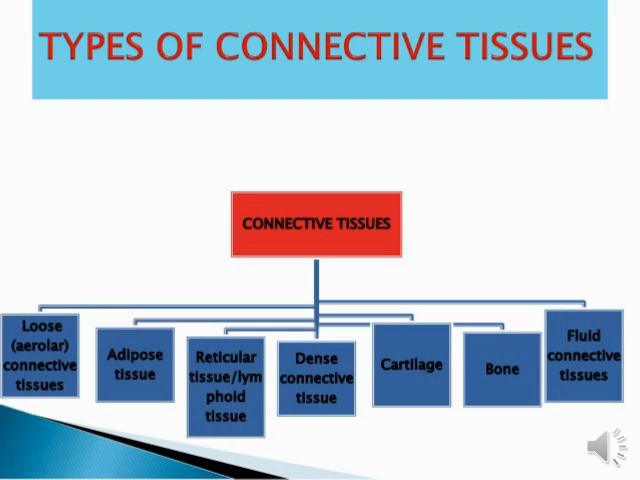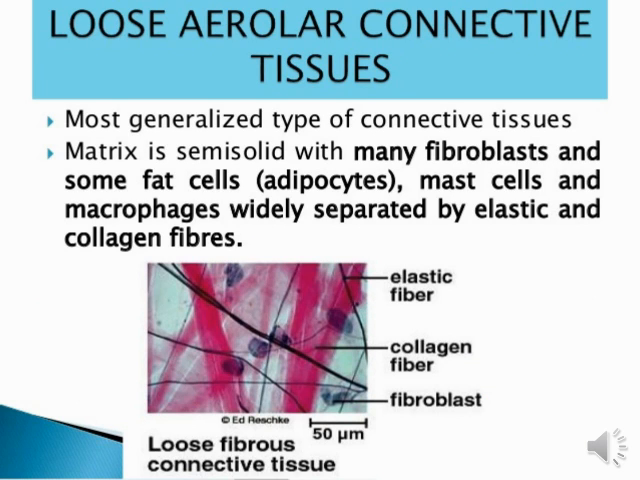Okay, students. So here the first is loose connective tissue. What is loose connective tissue? The most generalized type of connective tissue. It is a very common kind of connective tissue, and its matrix is semi-solid with many fibroblasts and some fat cells, adipocytes, mast cells, and macrophages widely separated by elastic and collagen fibers.